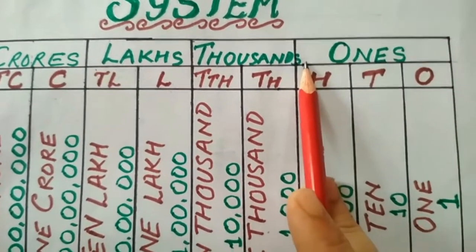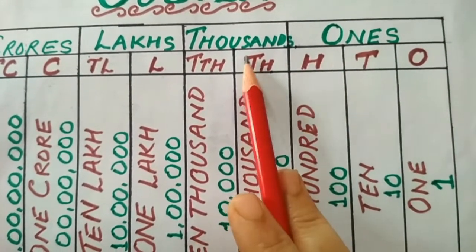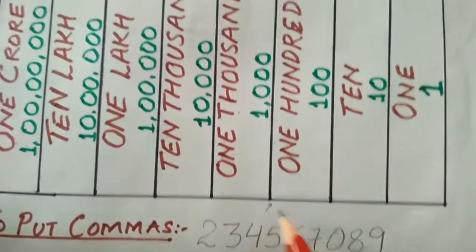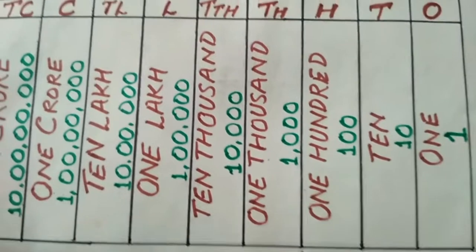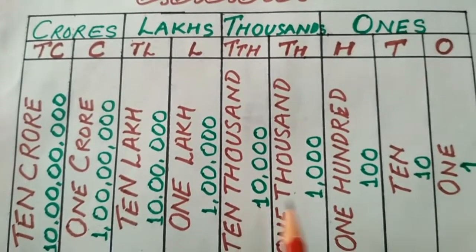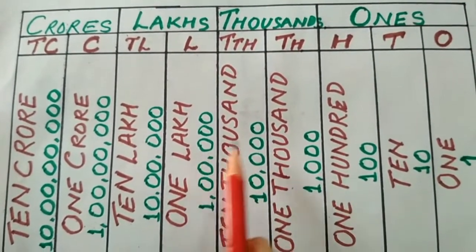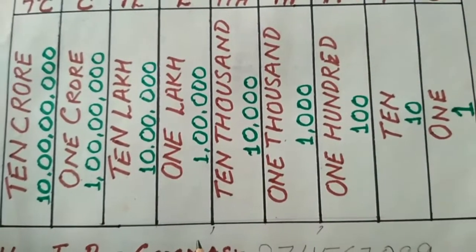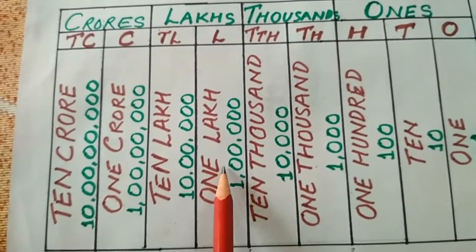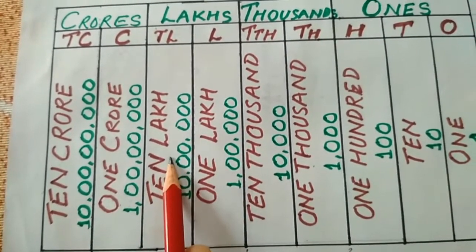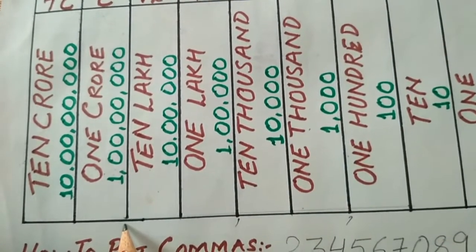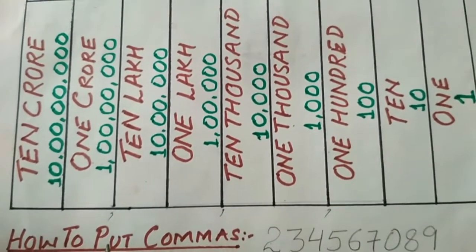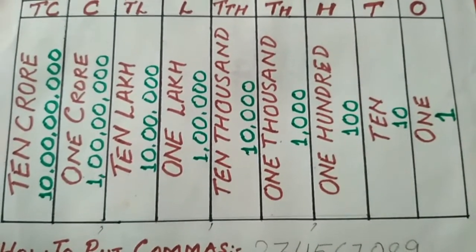So to make it simpler for us, before every period, or you can say in between two periods, we place commas. At the beginning of the first period we place one comma. Between two periods, that is between lakh and thousand, we will place another comma, the second comma, and between crores and lakh, or before the two digits of lakhs, we will place the third comma. It will help us in reading and writing numbers properly, carefully, correctly.